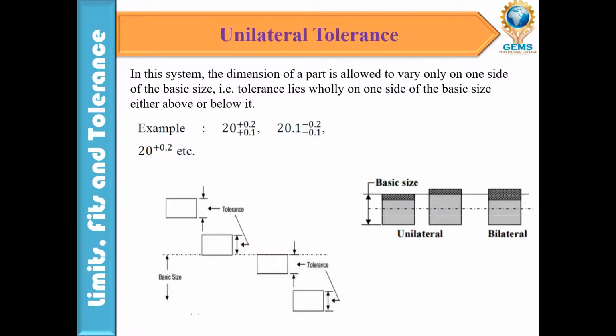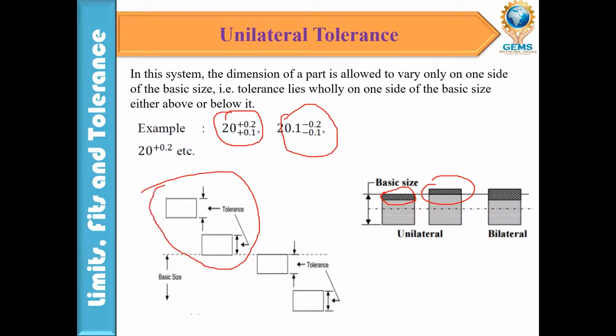That is, in a unilateral tolerance, if you see this portion below the zero line, the basic size, we take it as minus, and the portion above it we take as positive. These are what we call a unilateral tolerance. If you see this figure also, it is in an upper position, and this one in a lower position. So this is a unilateral tolerance.